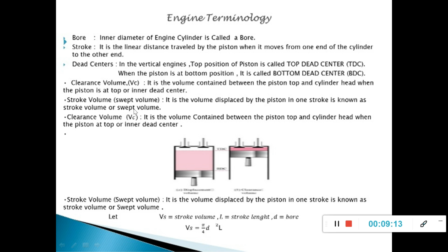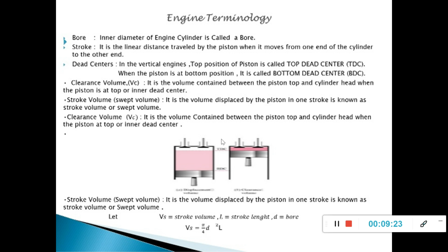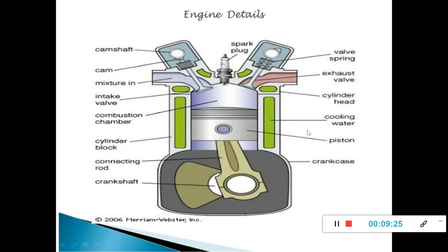Then swept volume or stroke volume. It is the volume displaced by the piston in one stroke, when the piston moves from top dead center to bottom dead center or bottom dead center to top dead center. The volume swept by the piston is called the swept volume.